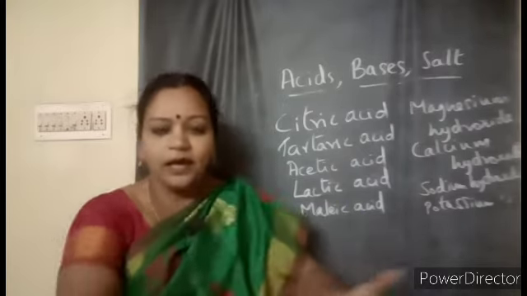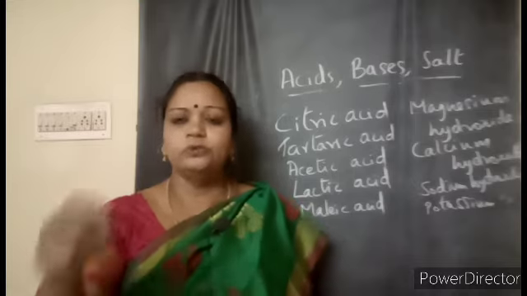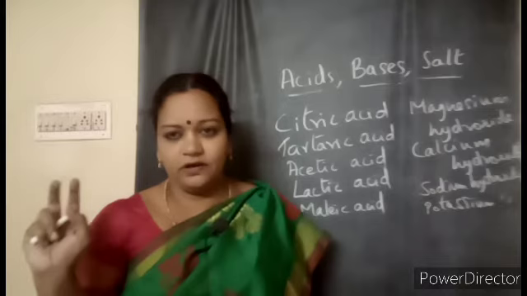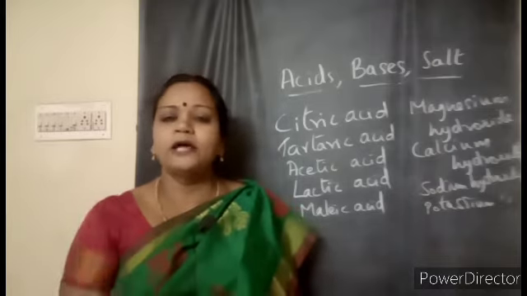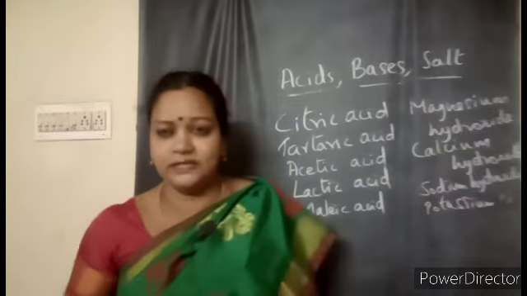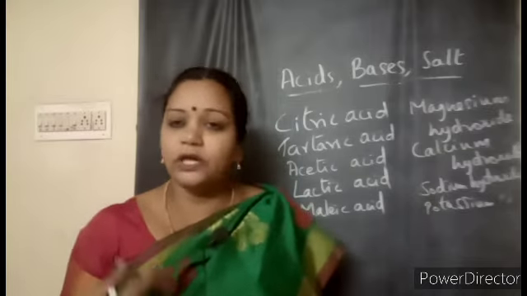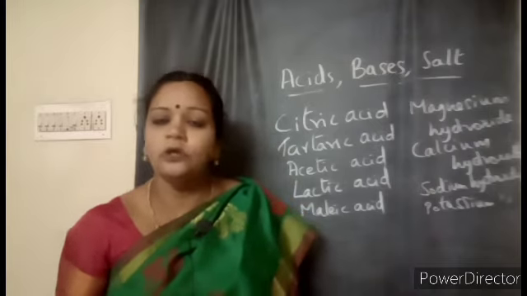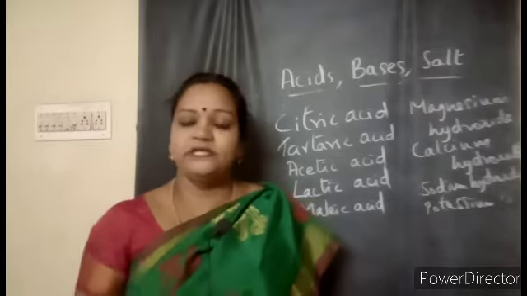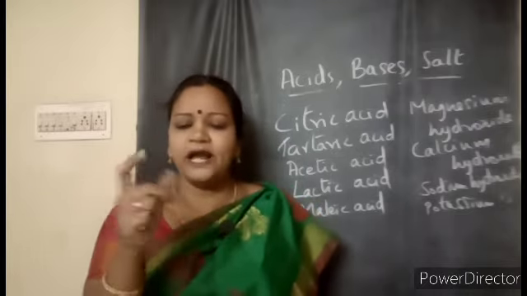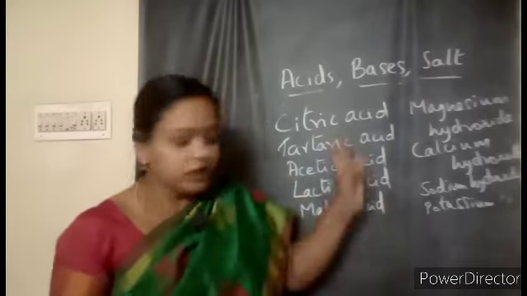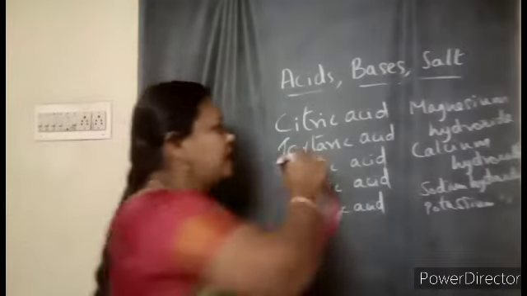Given substances, I have given you different things in your hand: lemon juice, a piece of apple, a cup of curd, so many things, and some chemicals also. I am asking you to find out which are acids and which have basic property. We cannot taste them, it is not advisable to taste, right? So we need something to test. These indicators will help us. By simple experiments and simple activities, they will indicate whether the substances are acidic or basic in nature. That is what we are going to learn further. It is going to be very interesting.